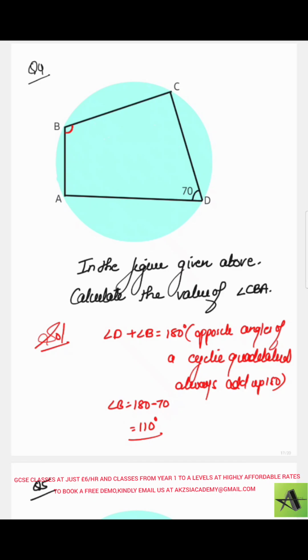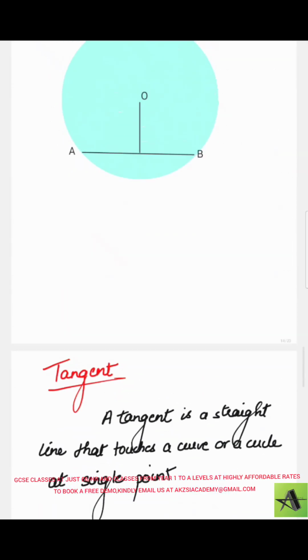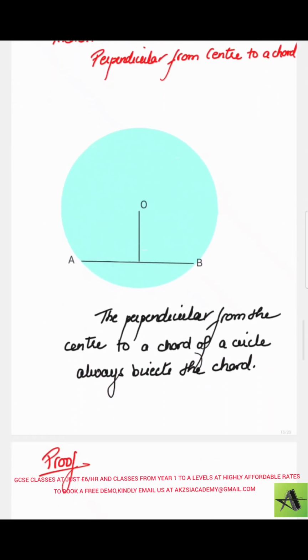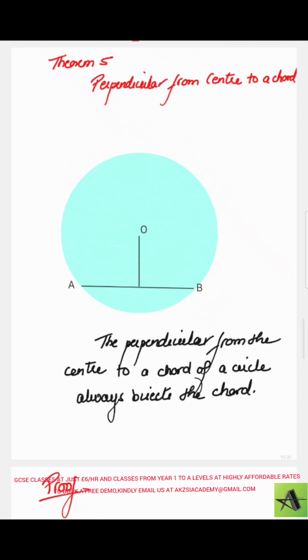110 degrees. Moving on to our next theorem, which is the perpendicular from the center to a chord. First of all, a chord is a line segment that touches two points and is inscribed inside a circle. The longest chord of a circle is the diameter. Now it says if you are dropping a perpendicular from the center to the chord,